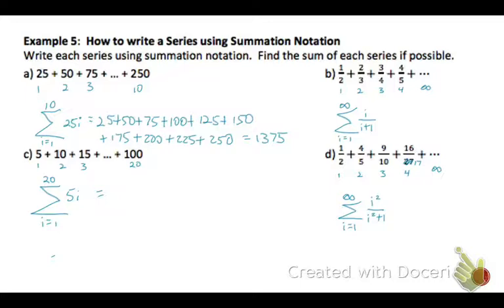Now we can't find the value of B because it is an infinite series, but C we can. So I'm going to generate these terms, 5 times my position number, and then add them up, and I get 1,050. You can also hunt around and find your sigma notation and enter in the values. When I see you in class, I'll show you how to do that. D, we can't find the sum because it is an infinite series.